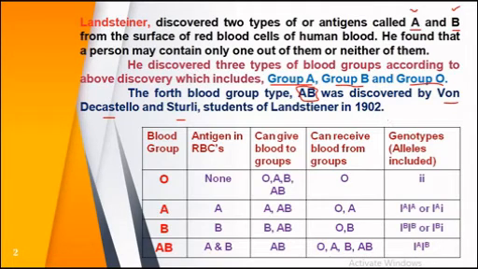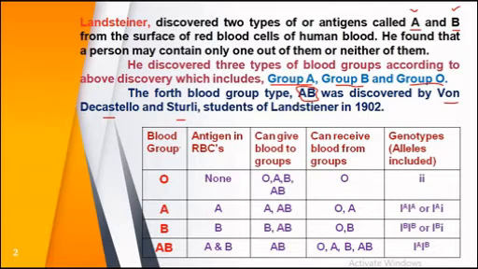Now see how different types of blood groups are present and certain facts about them. There are four types of blood groups discovered by Landsteiner and his students. I have given a table here with different columns.